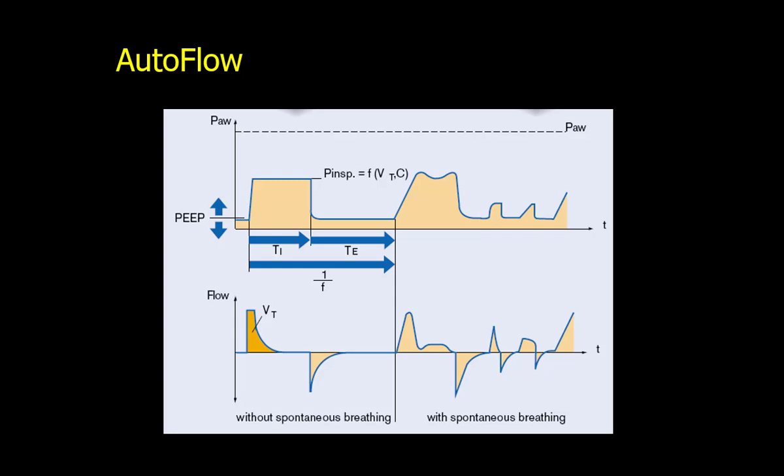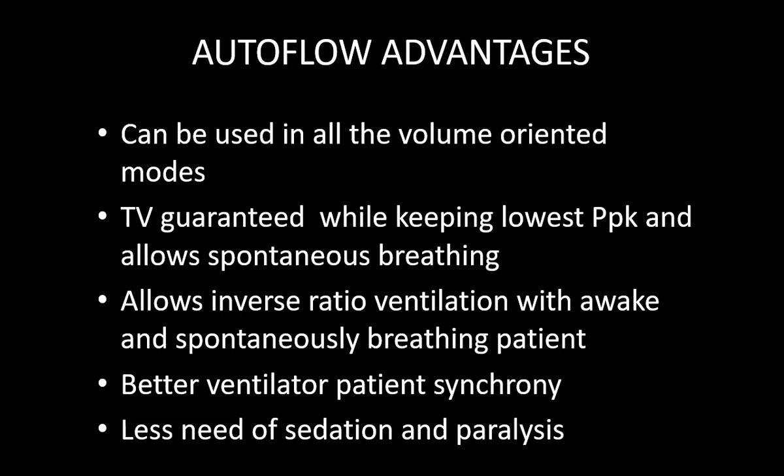As you can see in autoflow, this is the set PEEP, this is the inspiratory pressure. The patient is allowed to breathe here and here, anywhere. So it can be used in all volume oriented breaths, tidal volume guaranteed while keeping the lowest peak pressure, and allows spontaneous breathing, allows inverse ratio ventilation with an awake and spontaneously breathing patient, better ventilator patient synchrony, less need of sedation and paralysis.